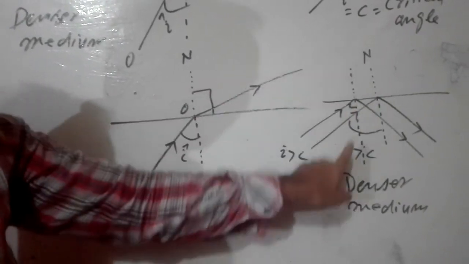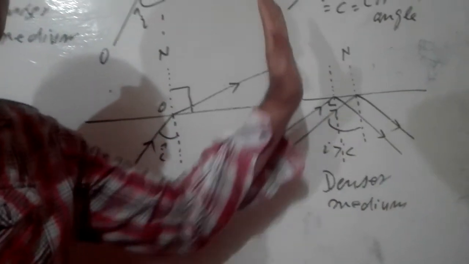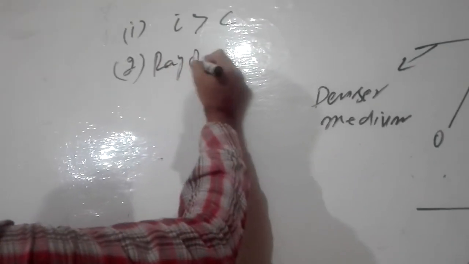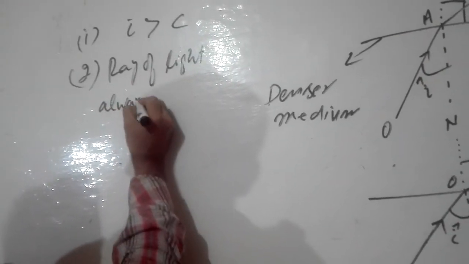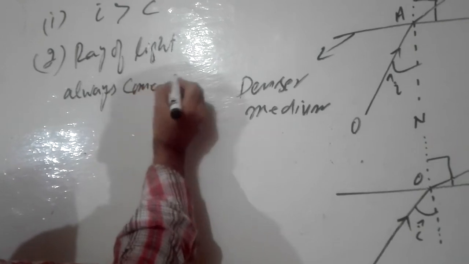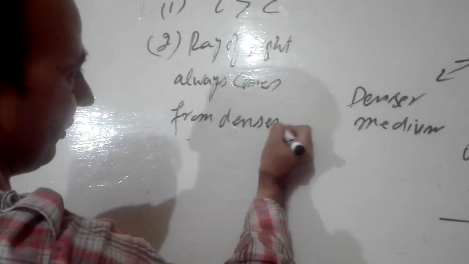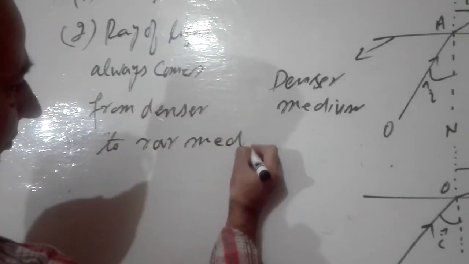I will write: ray of light always comes from denser to rare medium. So these are two conditions you have to keep in mind.